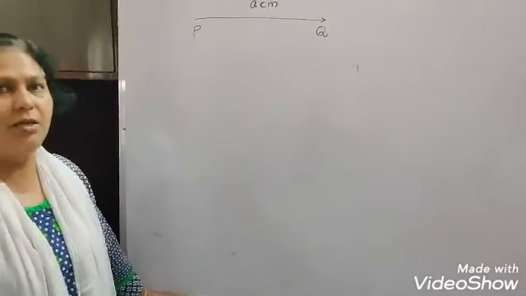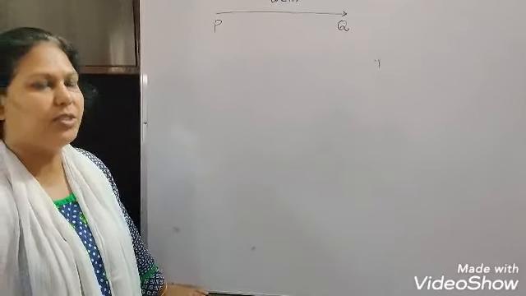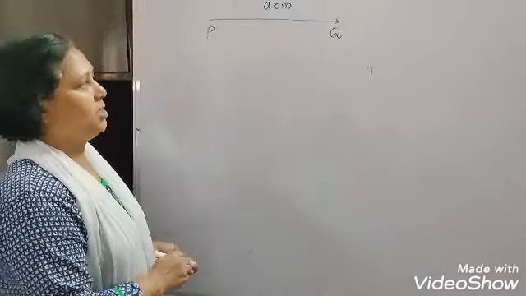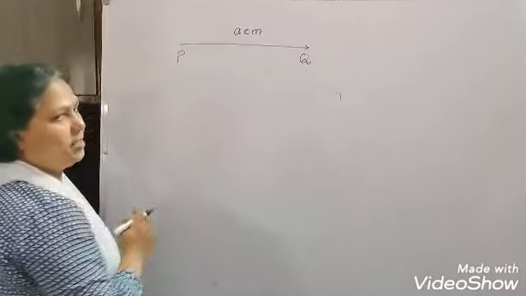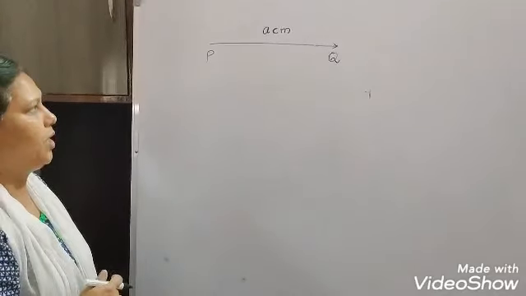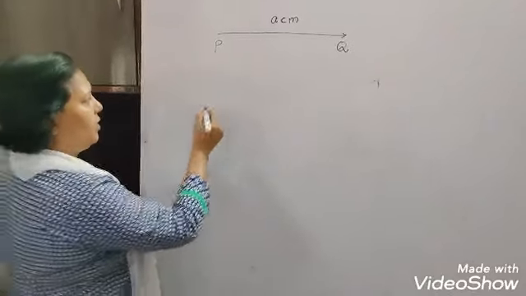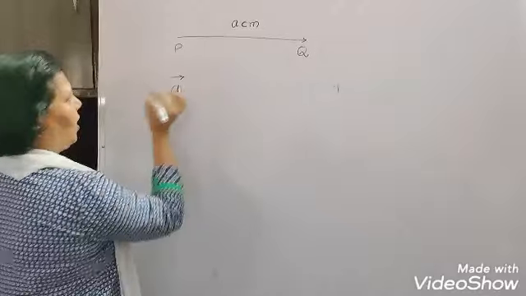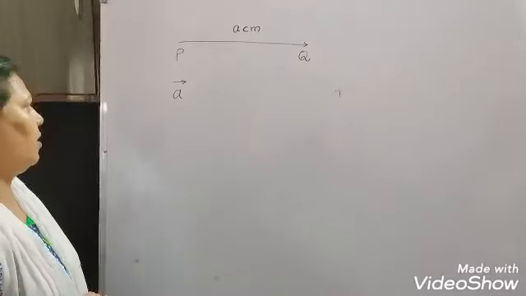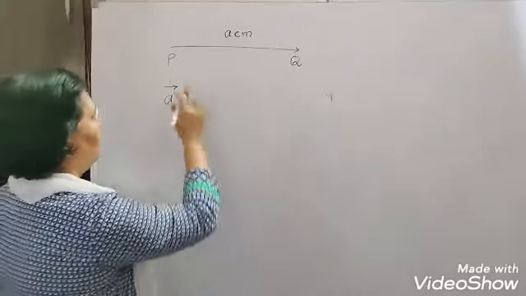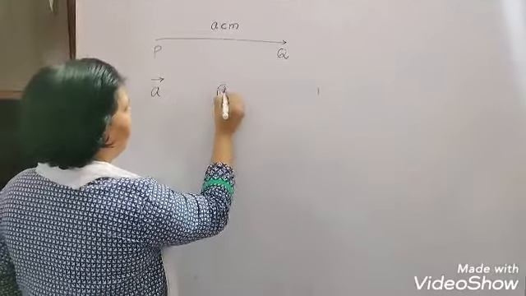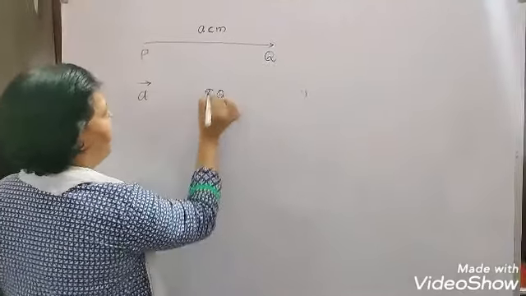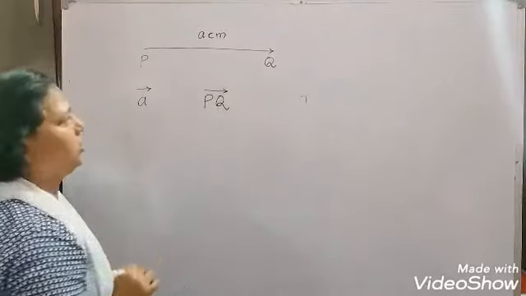Another way of representing a vector is this. Suppose I am representing a force here with a line. This is PQ and it has a magnitude of A centimeter. I will write the vector as A with an arrow overhead, or I can write this as PQ with an arrow in this manner.